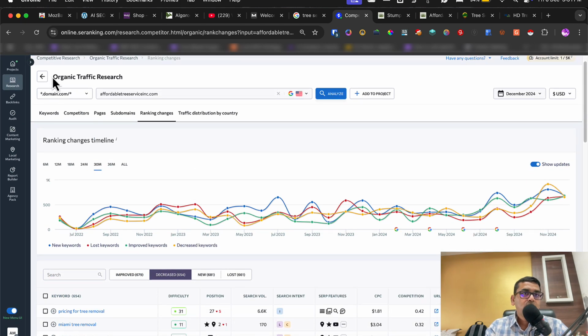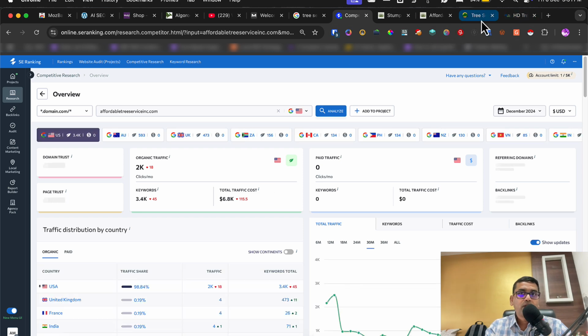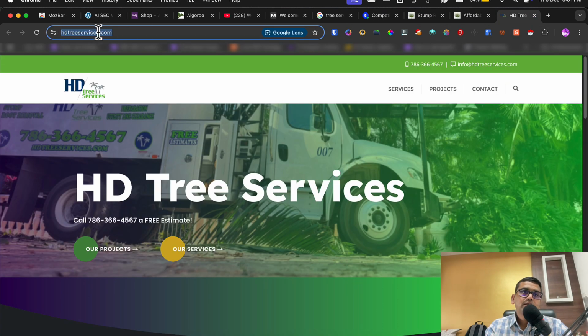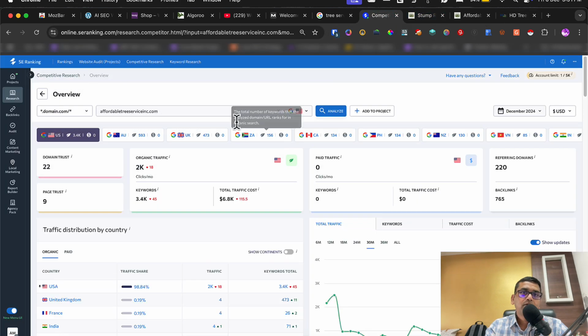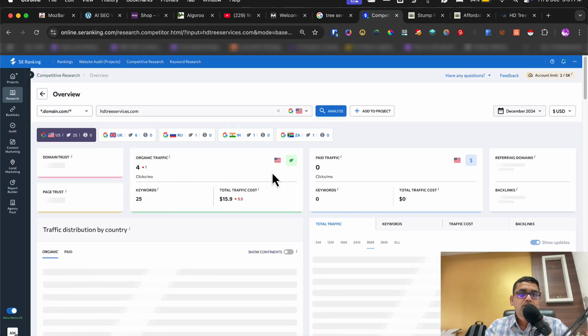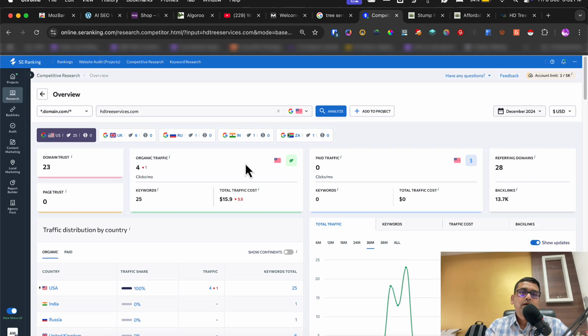Because my focus is primarily on the research part, we just explored it this way. And now we want to see what these guys are doing. They are ranking 9th, and this guy is ranking number 1 with 3.4k keywords. Now you see the difference. This website is not that optimized, and only 25 keywords point to them. That's the difference.